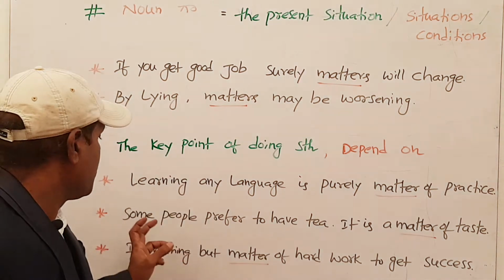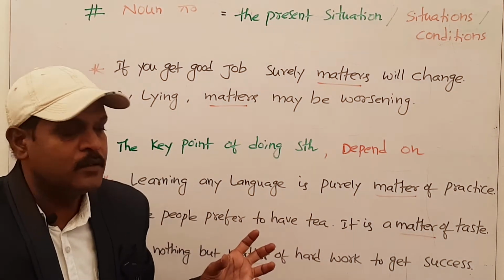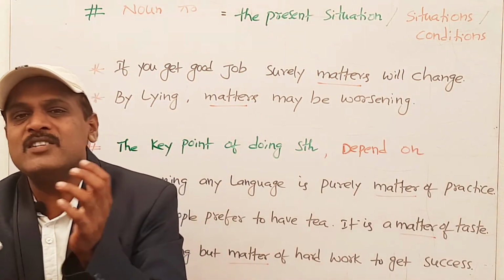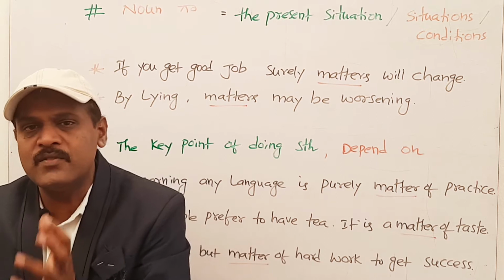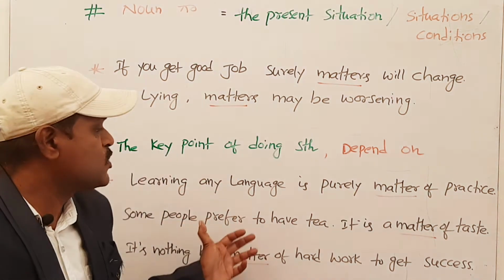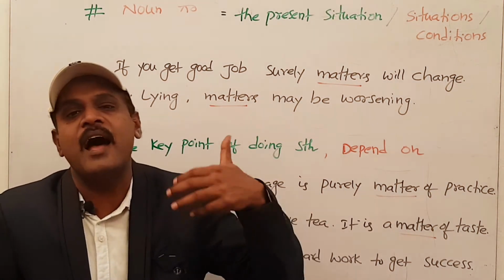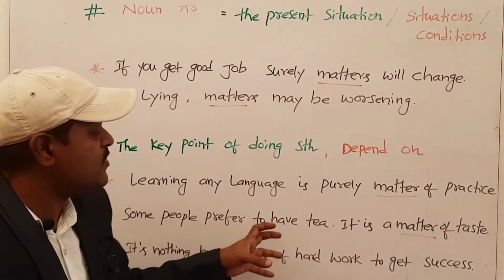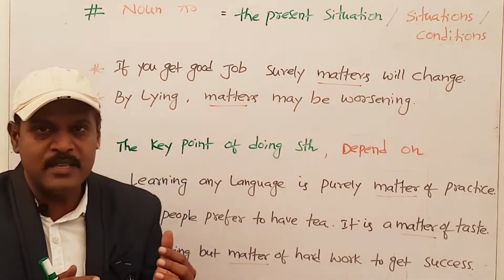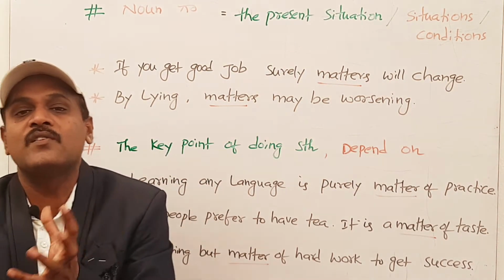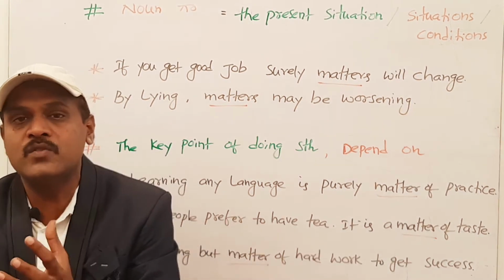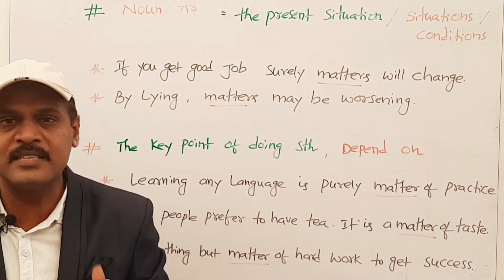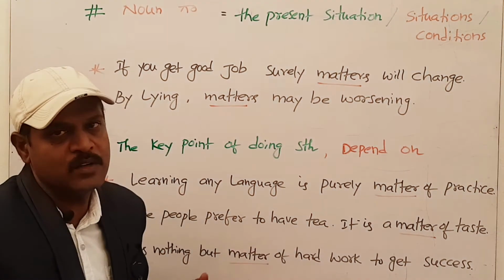Okay? Next one. Some people prefer to have tea. It is a matter of taste. Why? Because they really have a taste for it. They really like the taste of tea. That's why so many people prefer to have tea over other kinds of beverages. Next one. It's nothing but a matter of hard work to get success. It means to get success, we need a lot of hard work. We have to do a lot of hard work. Without hard work, we can't get success. The key element of getting success is surely hard work.